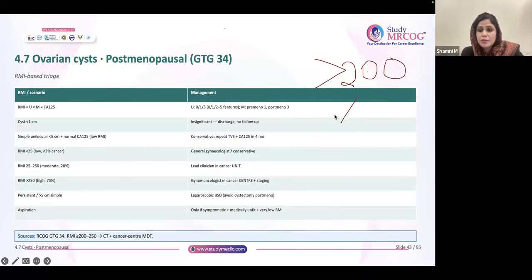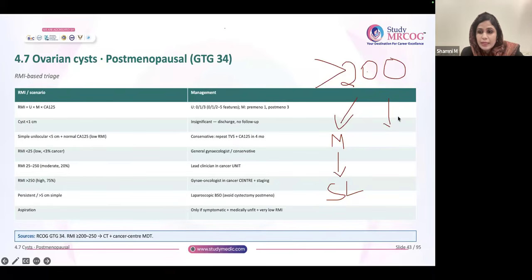If there is high suspicion of malignancy, then what will they do? The best surgery is staging laparotomy, and this should be done by a trained gynae-oncologist.